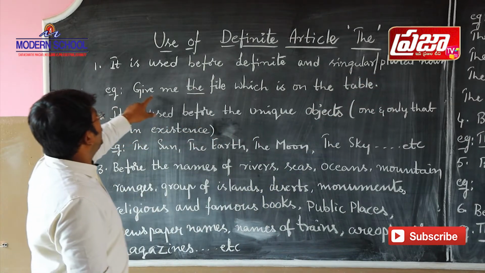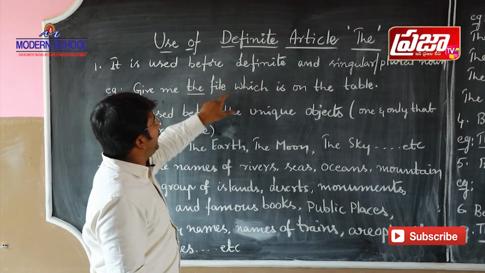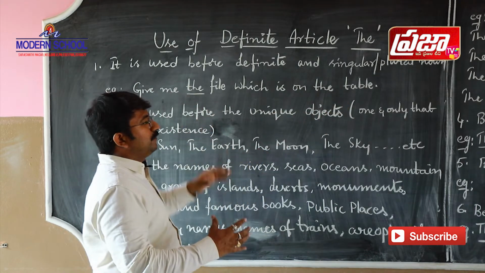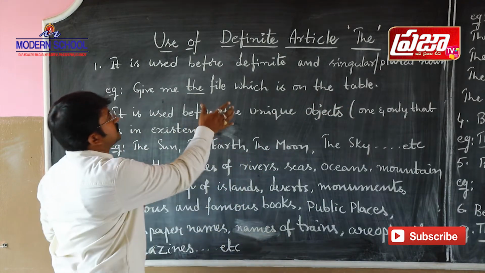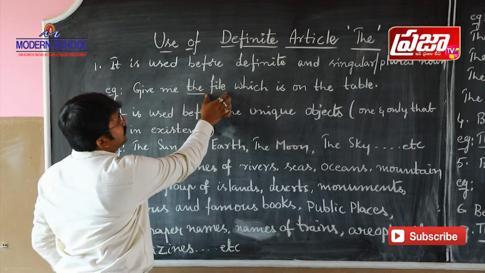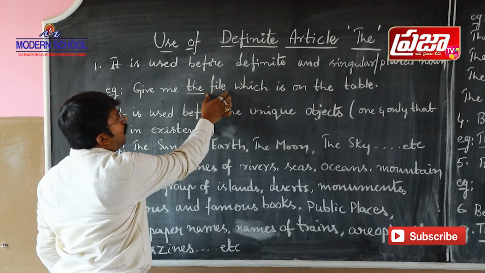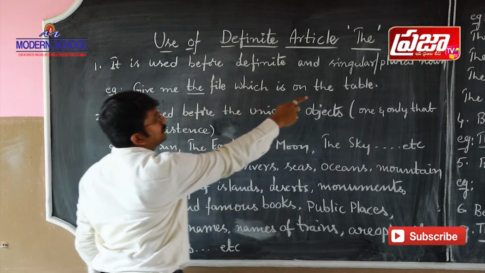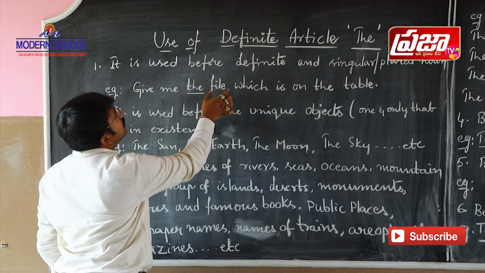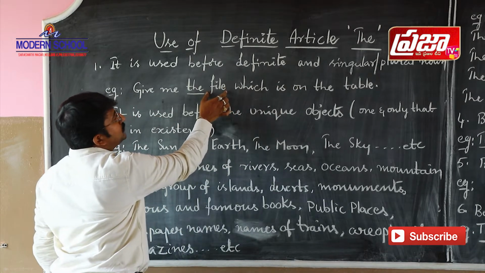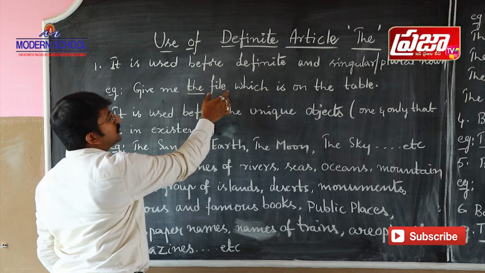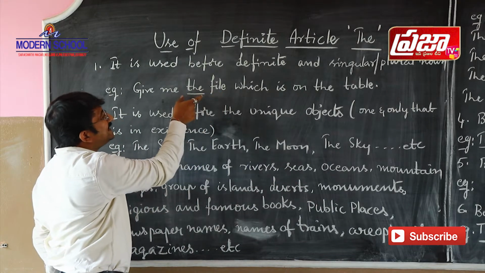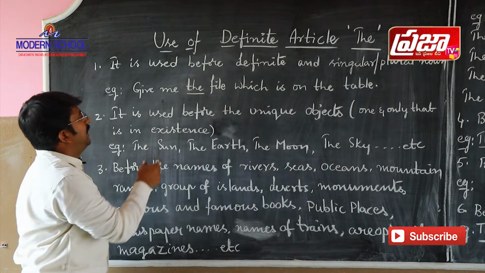See here: give me the file which is on the table. If you take this example, "file" is a noun. We talk here about a particular file which is on the table. So this noun "file" is a definite noun, and we use the definite article "the" before this definite noun.